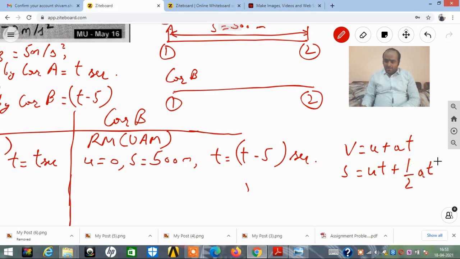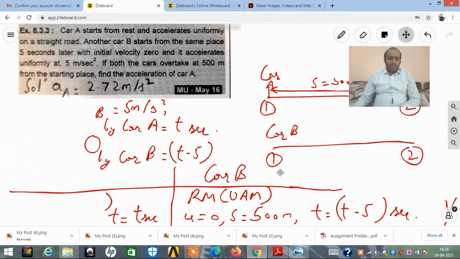And last but not the least, V square is equal to U square plus 2AS. So these are the three kinematical equations, or equations of motion, that we say, equations of uniform acceleration motion. Apart from these three equations, which equation is expected to be used at our end? Guys, what are we supposed to find? Let me simply write it down.